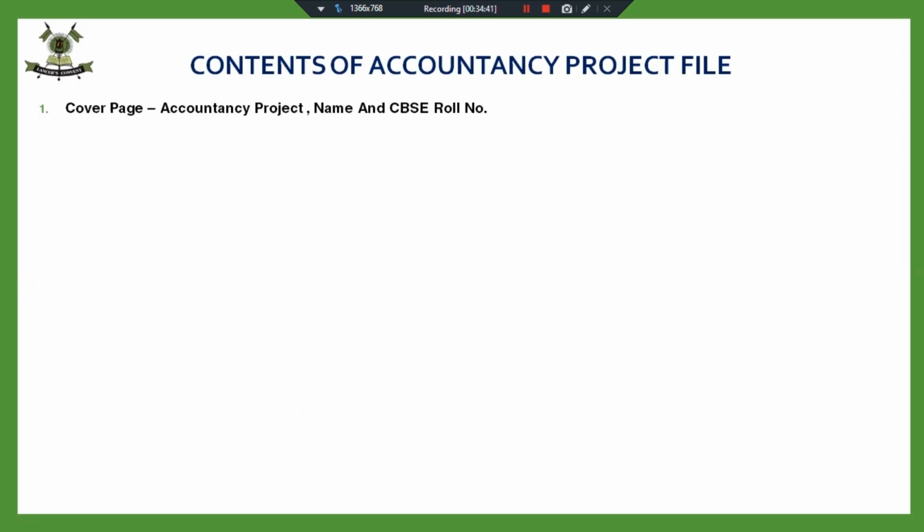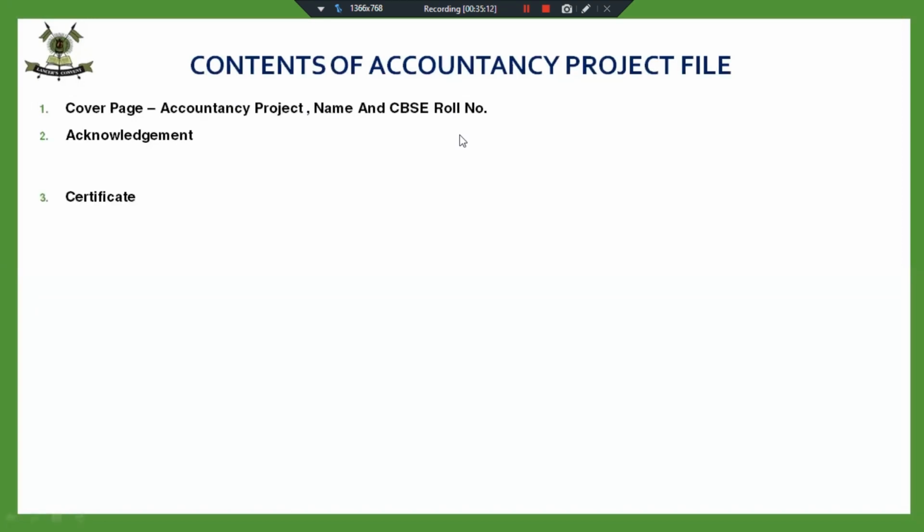First is the cover page. You will write accountancy project. Some children write accounts or accounting. That is incorrect. There is a difference between accounts, accountancy and accounting. The subject is accountancy. Fine. So the examiner should not get confused on the basis of your cover page itself, whether it is accounts or accounting. So it has to be accountancy project, and write your name and leave the space for the CBSE roll number.